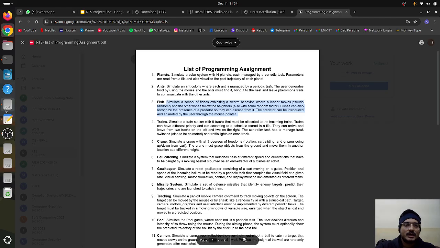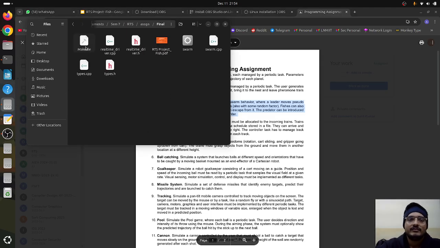So now to the files, we have a makefile so that we need not always put the large Allegro and gcc g++ commands. It makes our lives easy. So for that we have the makefile. Then we have a main file which is the swarm.cpp. We have the swarm executable. We have two header files for easiness of the code, which is types.h and realtime driver.h, and correspondingly two linker files. Now both header files have Allegro and the scheduler or the threads in each.